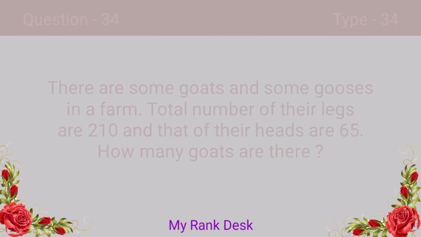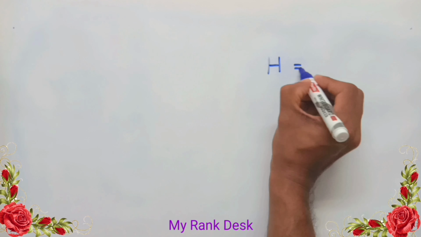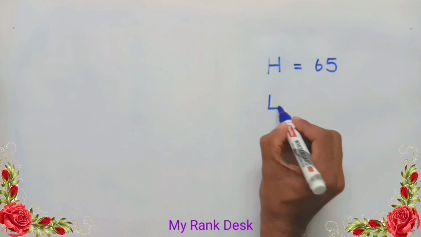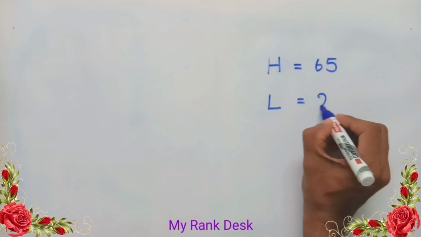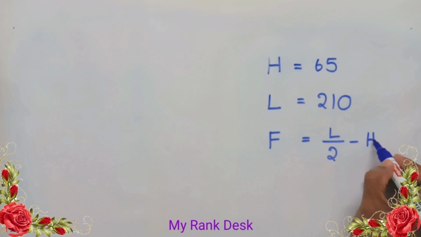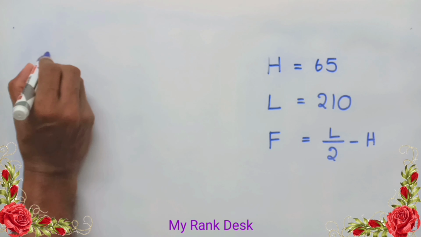Let's solve the problem. Given that total number of heads is 65 and total number of legs is 210, and we know that total number of four-footed animals equal to half of the total number of legs minus total number of heads. You need not write this data, but keep it in your mind and follow the next step.